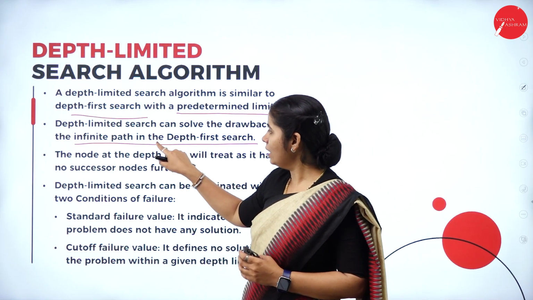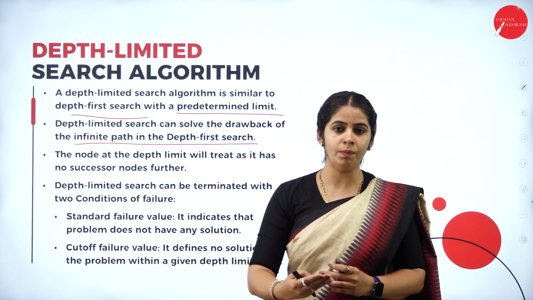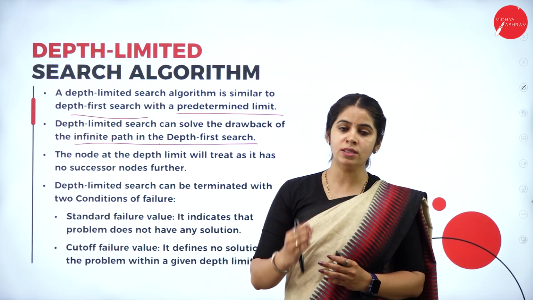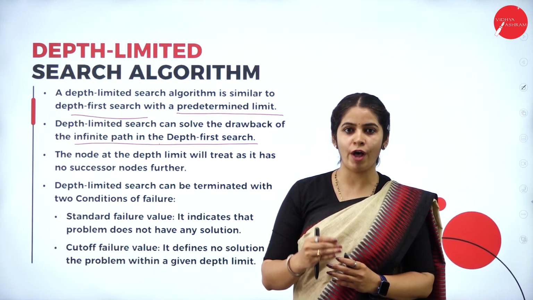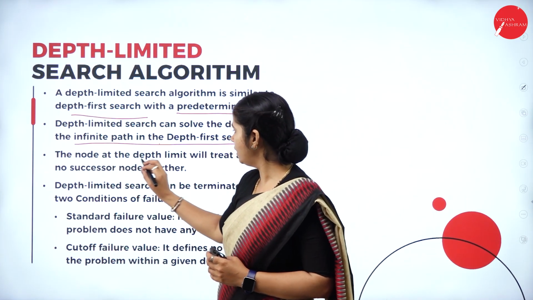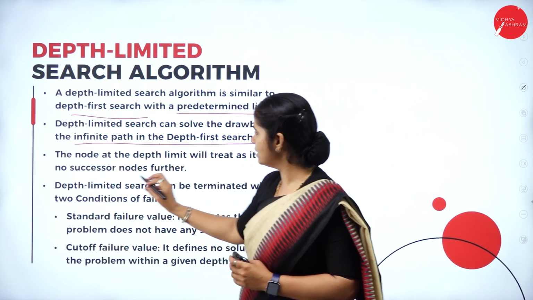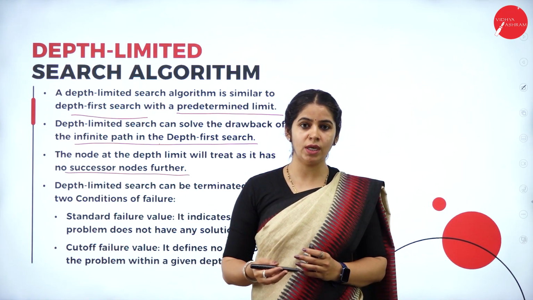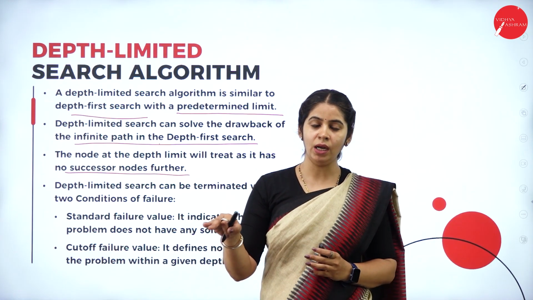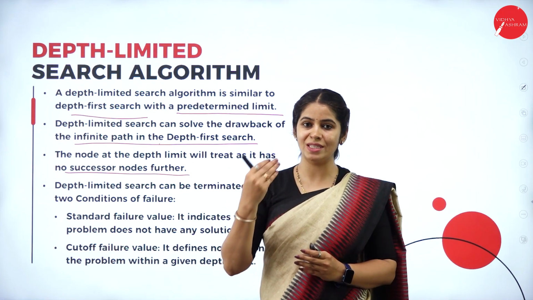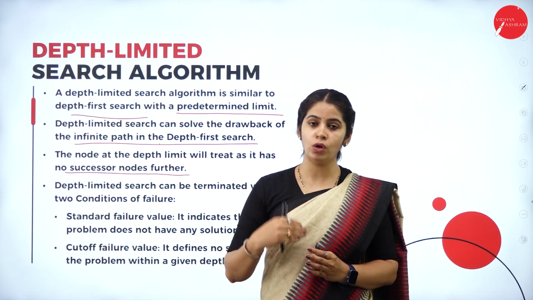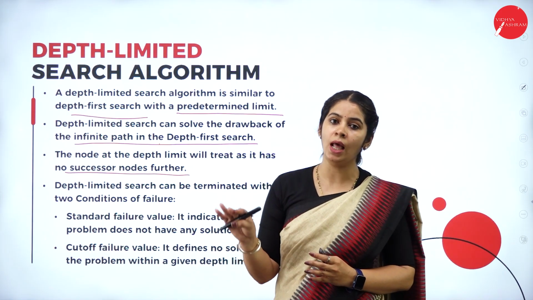So by providing the limit, we are overcoming that particular disadvantage. It avoids a search going into an infinite loop. A node at the depth limit will be treated as having no successor node. Whatever the nodes are, after that limit, if successor nodes or child nodes are there, we treat them as no successor node or no child node after that particular level.